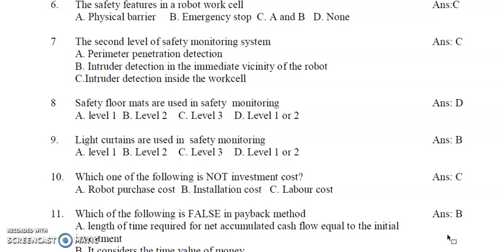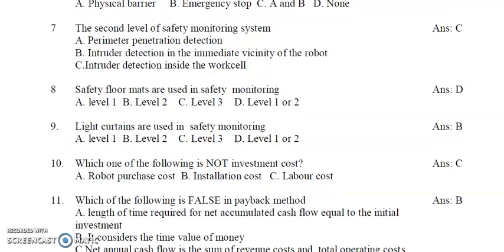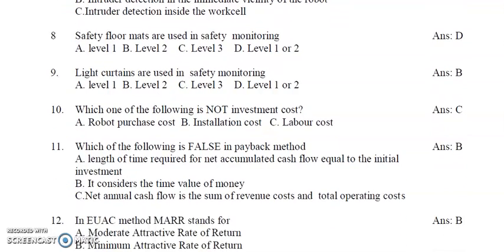So the next is up to this. This is called robot implementation, the robot safety part we have seen. So the next one is robot economics.